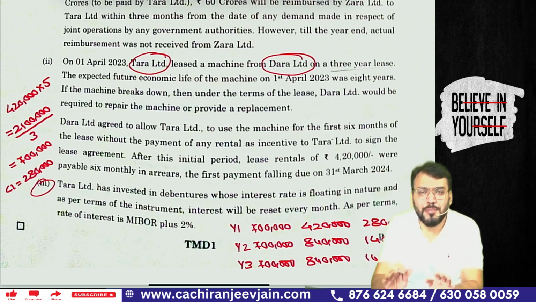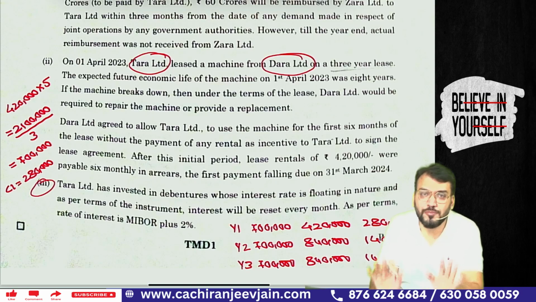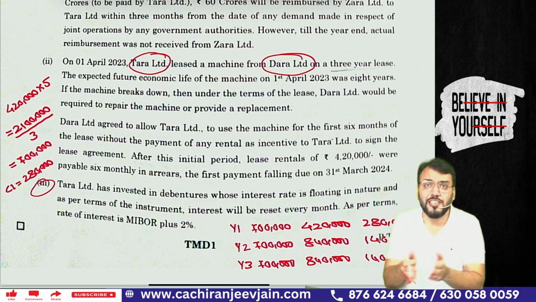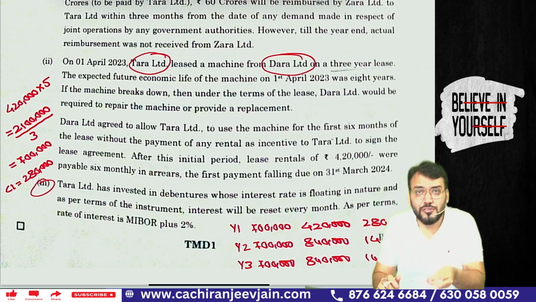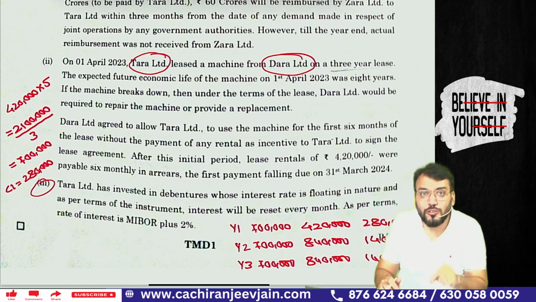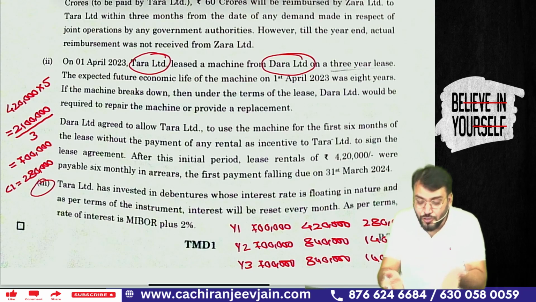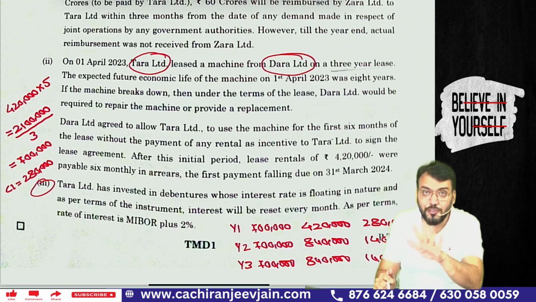Whenever, in the books of lessee, it is a short-term lease or lease of a low value asset, there is a recognition exemption given. Otherwise, we need to recognize ROU asset and lease liability. From the question it is understood that the lease is not a short-term lease, nor is it a lease of a low value asset, and therefore we need to recognize the lease liability. For that we require a discounting rate. That is not given in the question. Are you able to understand?